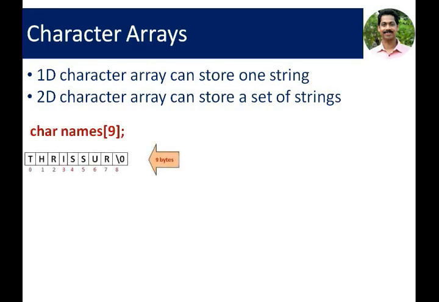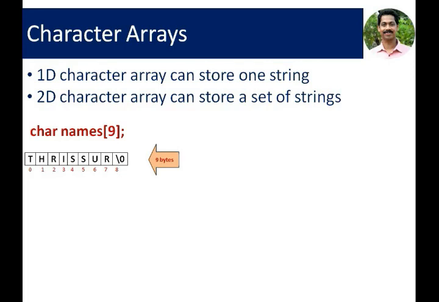This is an example for a single-dimensional character array: char names[9]. Here names is the name of the array. We can store 9 characters in this array. The index starts from 0 and ends at 8. The characters stored in this character array are Thrissur.